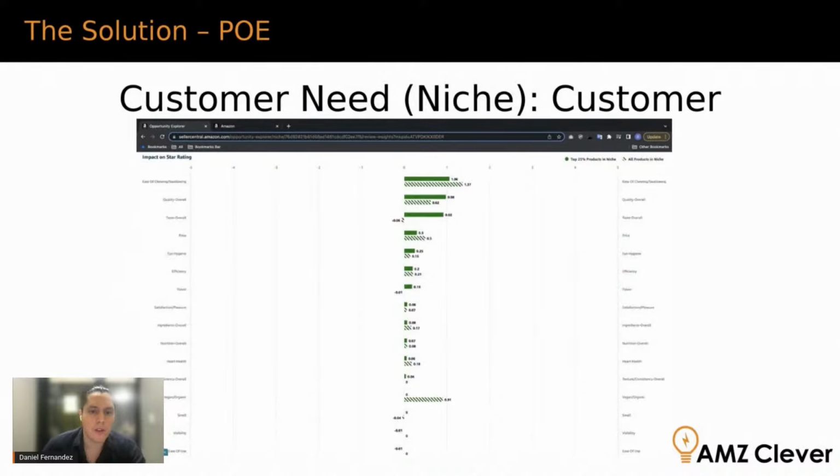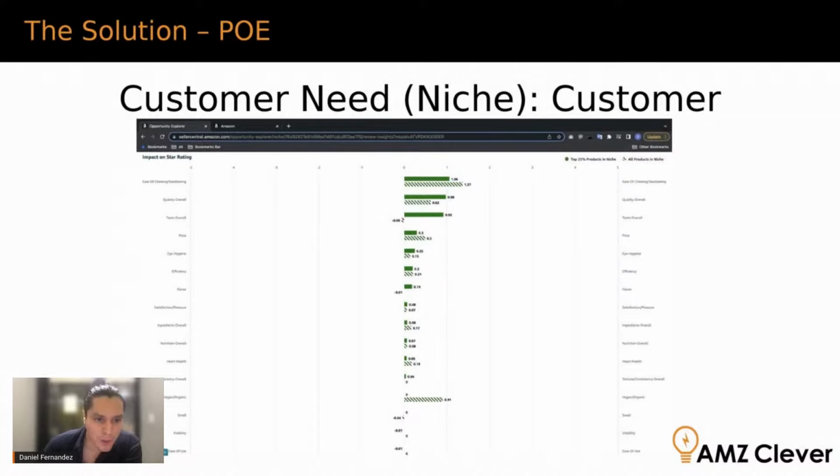And we're gonna take it to the next slide. This is where the meat is. You can see the solid bars are the top 25% of the products in this niche, whereas the striped bars are all the products. And then you can see here the contributions to positive ratings or negative ratings. What's interesting here is that the top 25 products in the niche have less contribution to the ratings when it comes to ease of chewing, swallowing, compared to all the products in the niche, right?